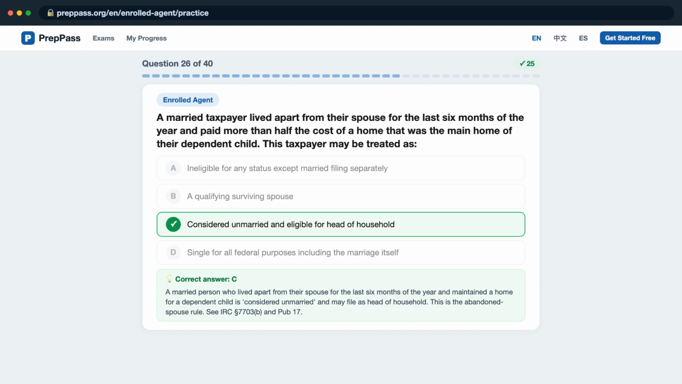A married person who lived apart from their spouse for the last 6 months of the year and maintained a home for a dependent child is considered unmarried and may file as head of household. This is the abandoned spouse rule. See IRC Section 7703(b) and Pub 17.